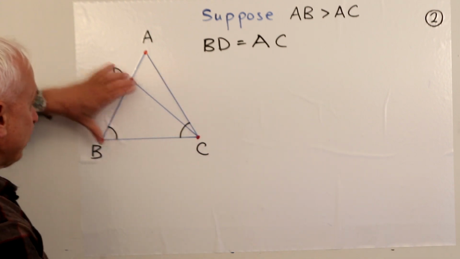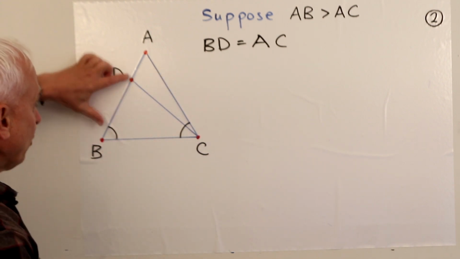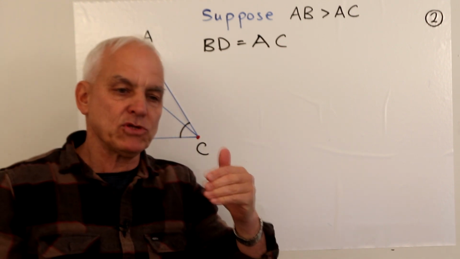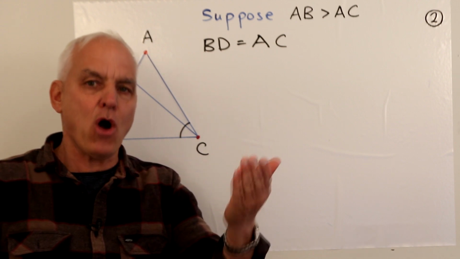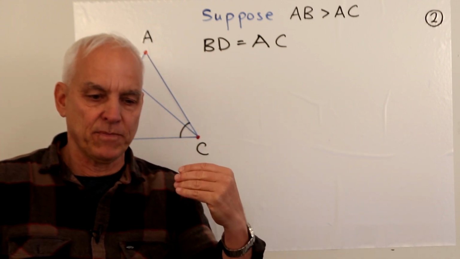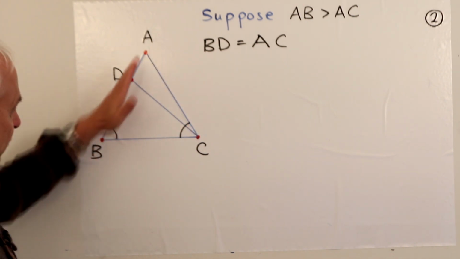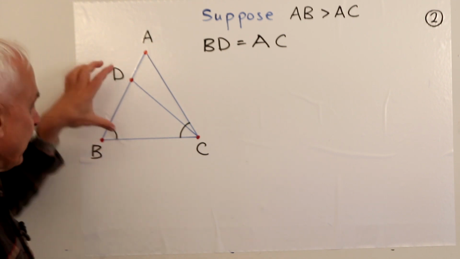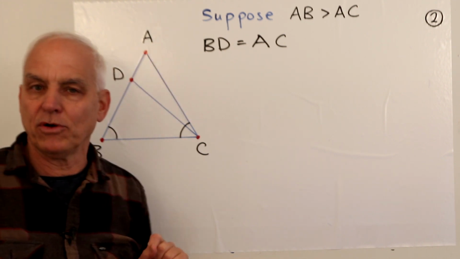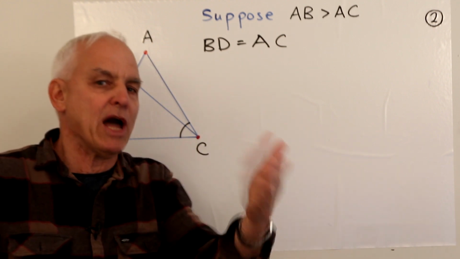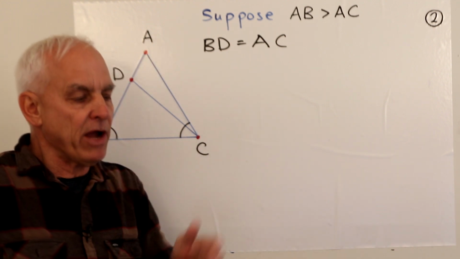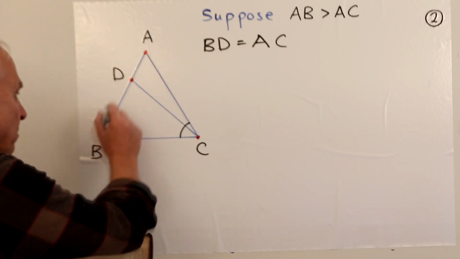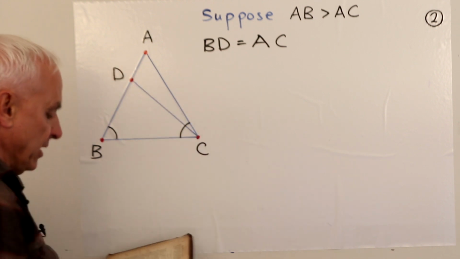So if we move along here up to a place where we can get something equal to AC, and remember that was one of the constructions that he's already alluded to in an earlier proposition, that if we've given a segment here in a certain direction, we can lay out on this segment a segment equal to the given one that we're thinking about. Okay, so there's a construction underlying here. He's not saying so, but there's a prior construction that he's using here. So we've located this point D, has the property that BD equals AC, and now we've joined D with C.